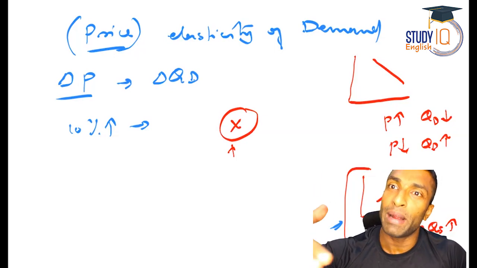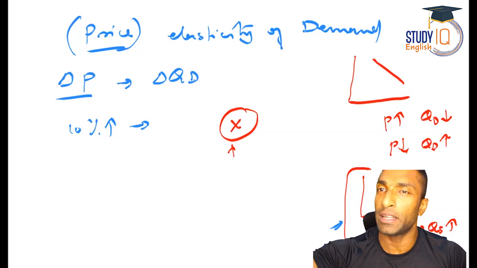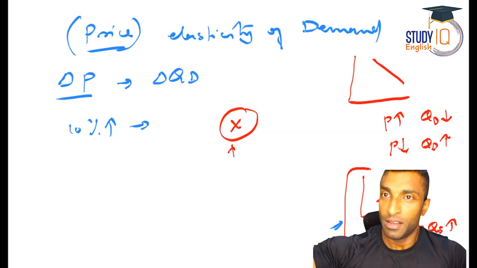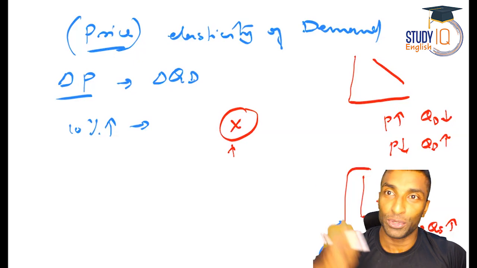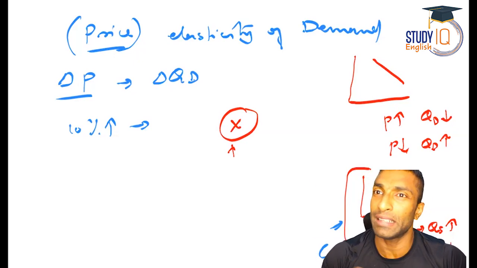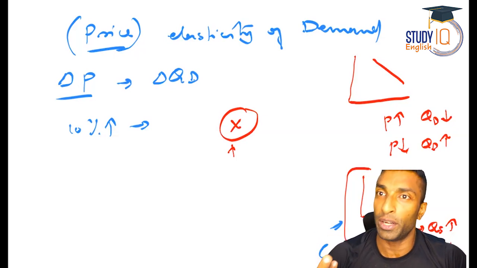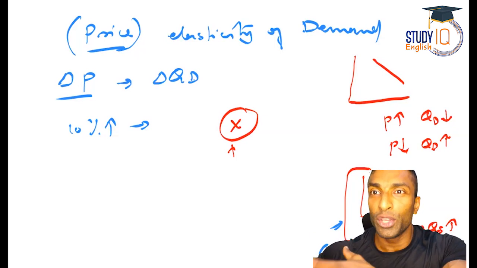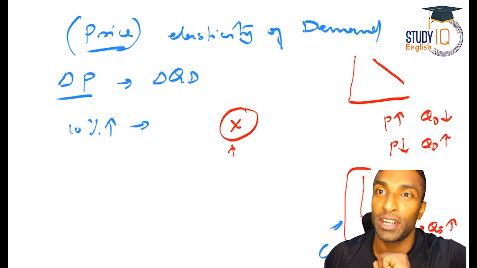Then quantity demanded will change based on the price, because you can wait for the price to come down or for the price to increase. But if you don't have a choice, the price change is not going to affect the demand much, right? If you need to buy a medicine, it is not going to affect the demand much, whether the price is increased or not. Basic food, it is not going to affect the demand. So those are what you call inelastic demand.